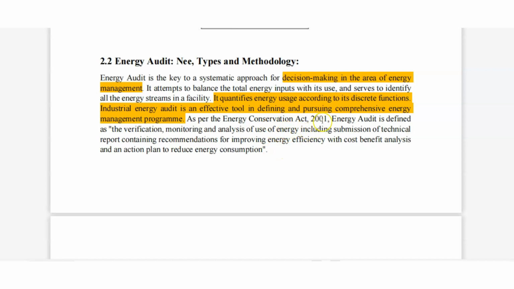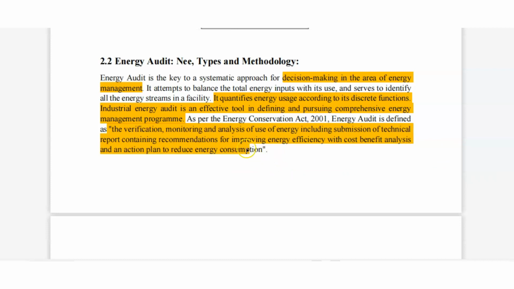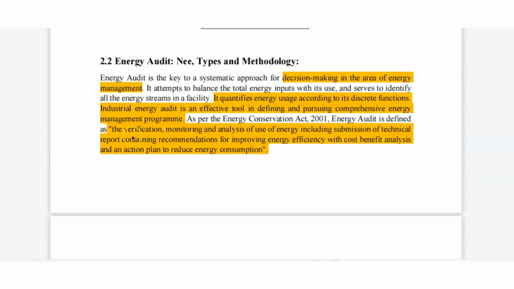As per the Energy Conservation Act 2001, energy audit is defined as, and this point is very important, verification, monitoring and analysis of energy, including submission of technical reporting containing recommendation of improving energy efficiency with cost benefit analysis and action plan to reduce energy consumption. So this is according to the Energy Conservation Act 2001. What do you mean by definition of energy audit? We will tell.